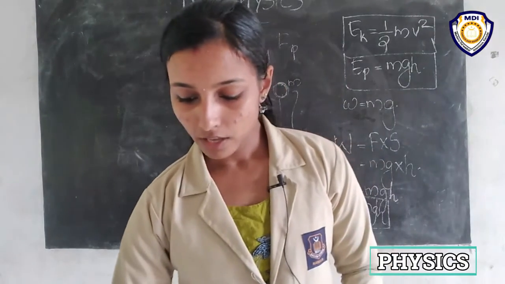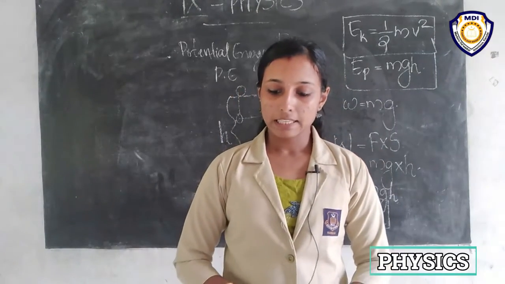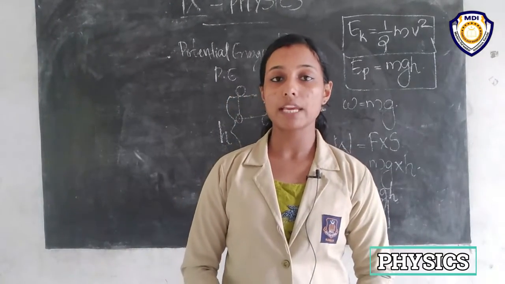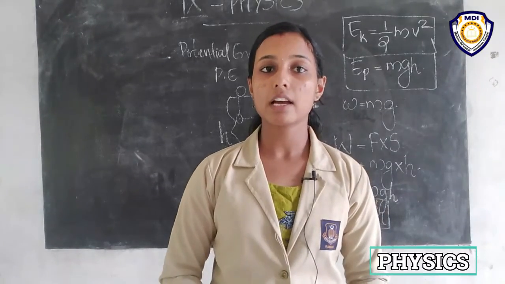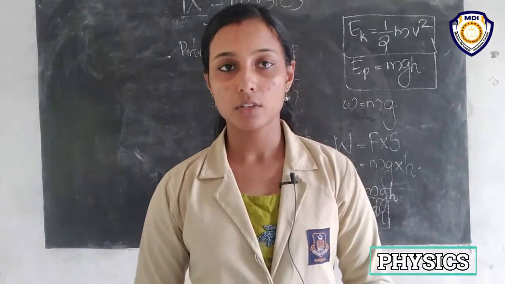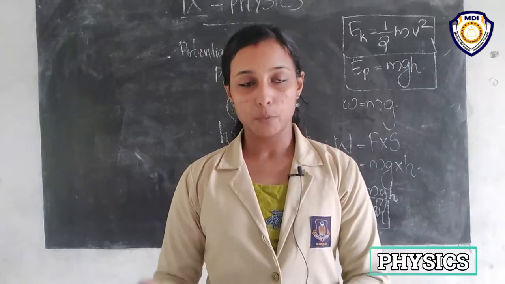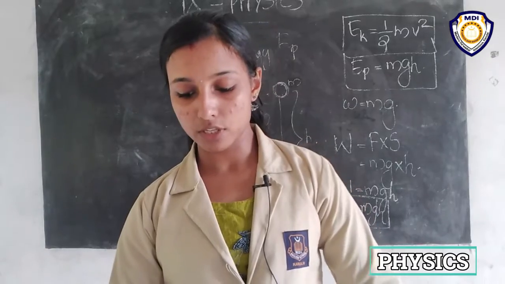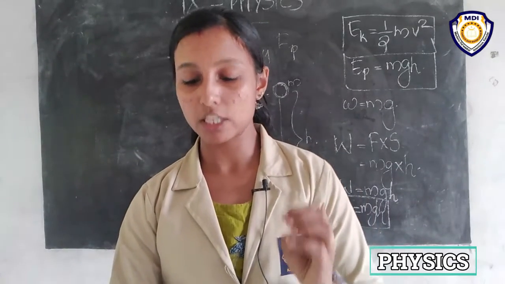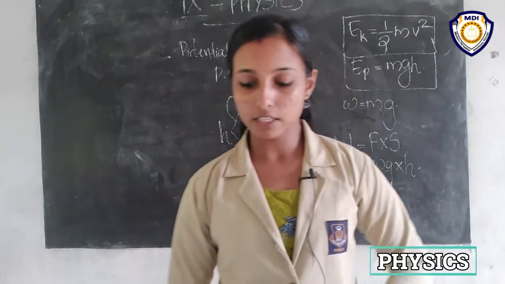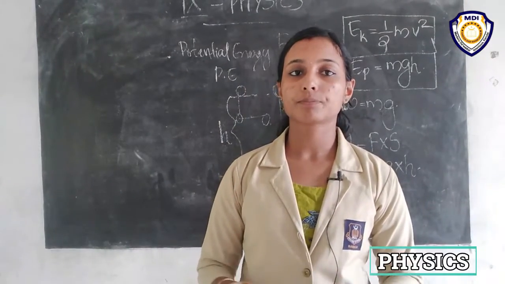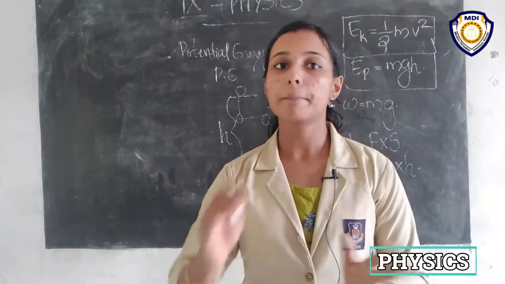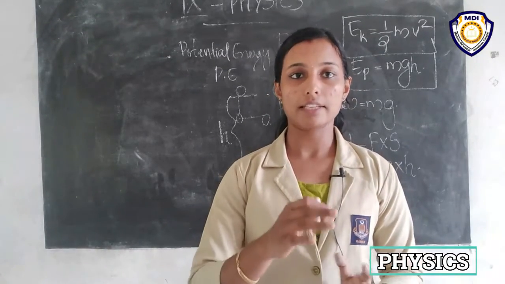Okay, so here an example is given, figure 11.8 is given to you to identify how it depends on the height, not on the path or position. It only depends on the height, right? So the vertical height of the initial and final position of an object is all that its potential energy depends on. Potential energy depends only on the final and initial position, not the path through which it reaches the height.